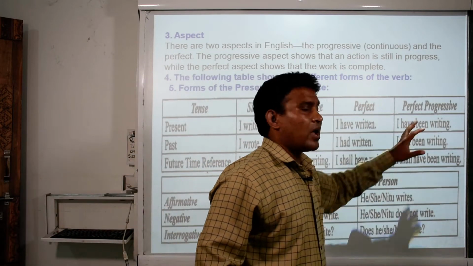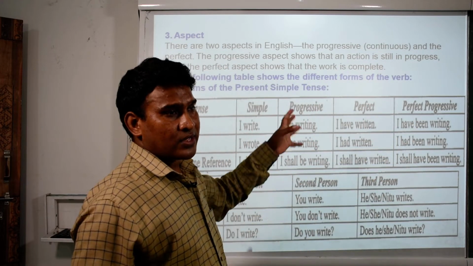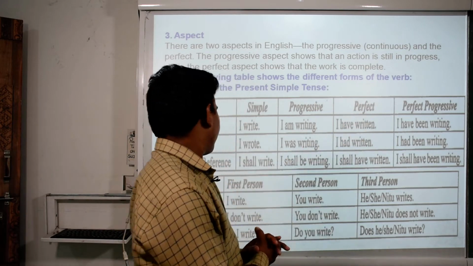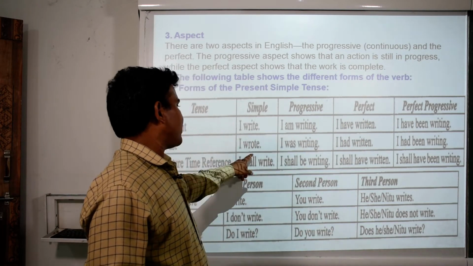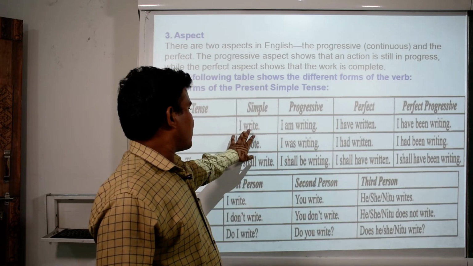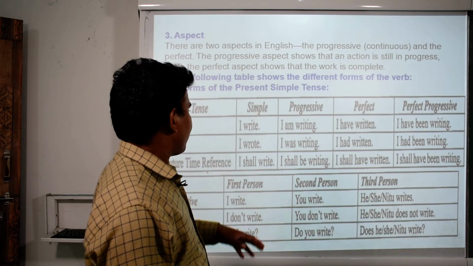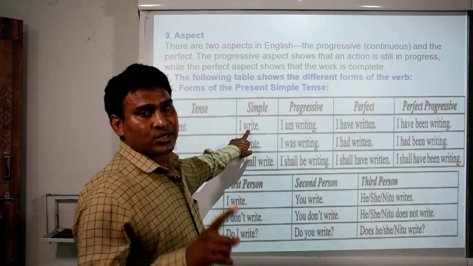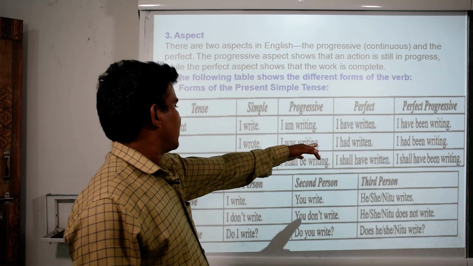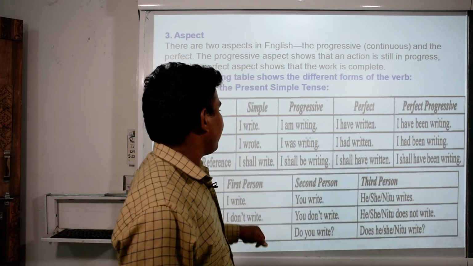So here, I have been writing. This is perfect progressive. Now past: I wrote. First form and then second form. Here it is write, wrote, written.